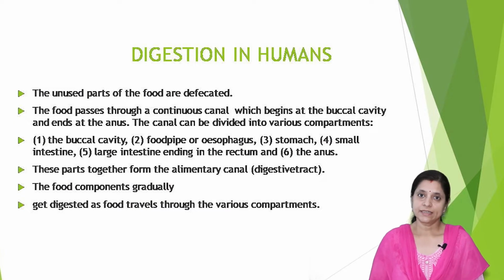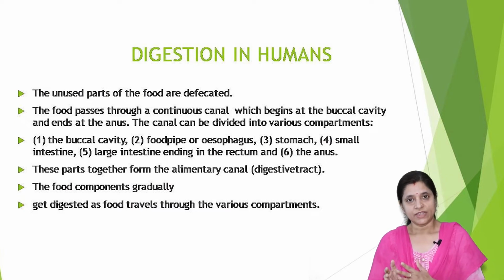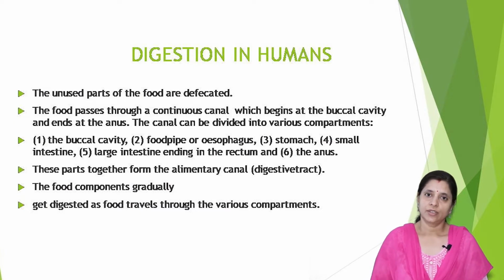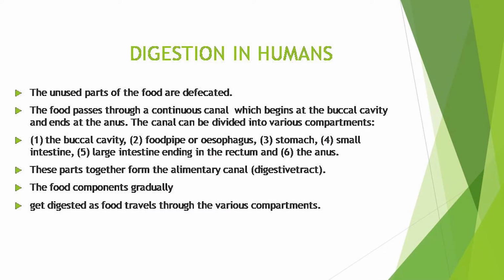Now start the first topic of this system, digestion in humans. We take in food through the mouth, digest and utilize it. The unused part of the food is egested. The food passes through a continuous canal which begins at the buccal cavity and ends at the anus.